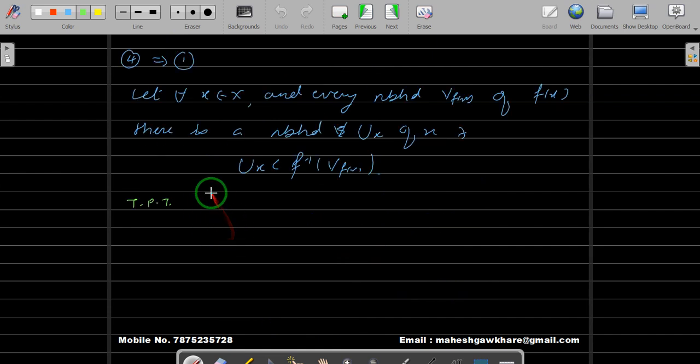To show that f is continuous, the definition of continuity you know: we have to show that the inverse image of an open set is open. Okay, so let us take an open set first.